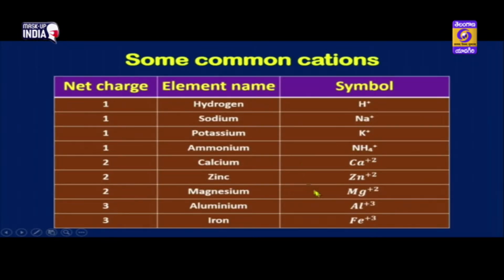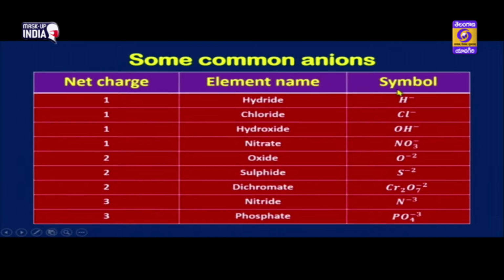Here are some common cations, children. Cations are positively charged. The net charge of element hydrogen is 1 and its symbol is H plus. For sodium it is Na plus. For potassium it is K plus. Ammonium NH4 plus. We have elements with net charges 1, 2 and 3 here. And let us say some common anions. Yes, hydride is H minus, chloride is Cl minus, hydroxide is OH minus, nitrate is NO3 minus. If you see oxide and sulfide and dichromate, they are minus 2 each, that is the net charge is 2 on them, and for nitride and phosphate the net charge is 3.